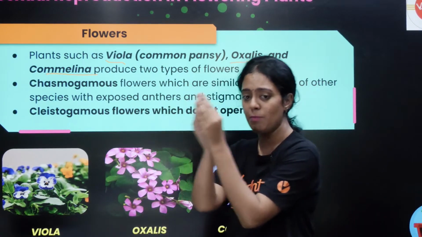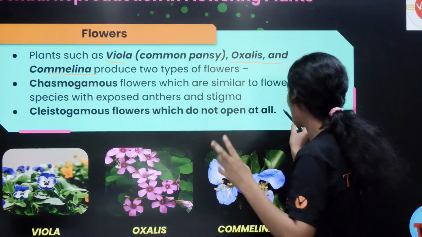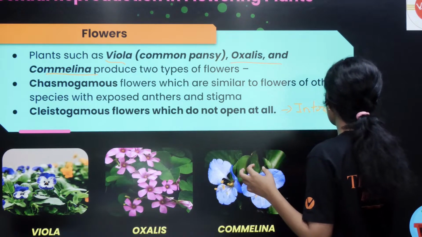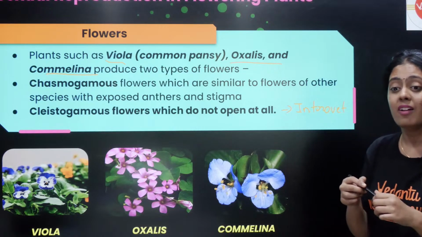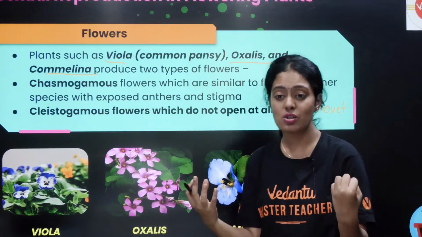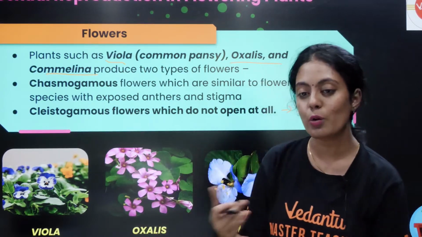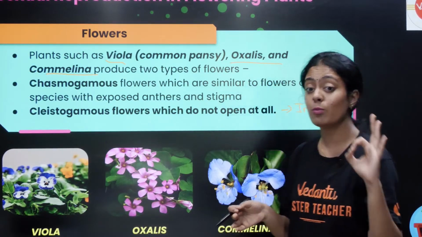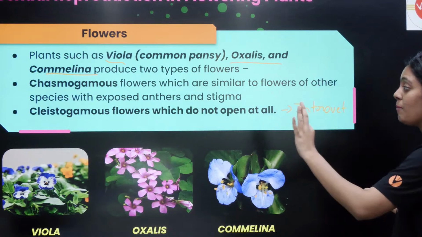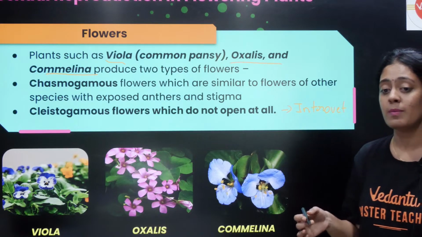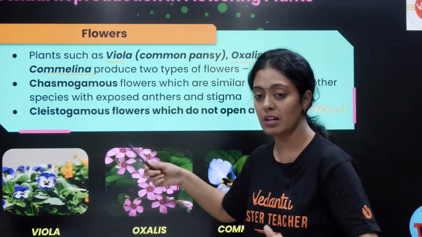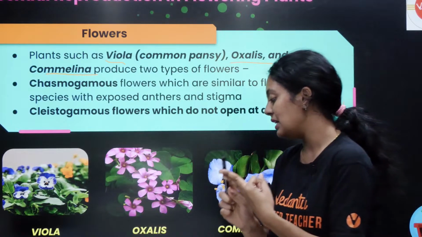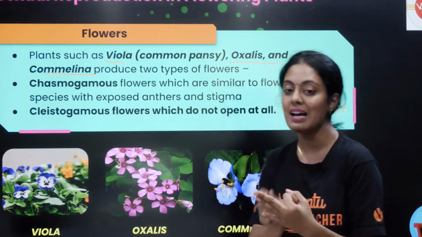Avanga eppome moodiye irupanga. Eppadi naam vechikalam? Introvert na enna? People who don't mingle with others. You can remember this as an introvert. Okay, whereas your chasmogamous is very much receptive. It will undergo autogamy or it will undergo xenogamy. Anything it can undergo. So that's very very important. So example for chasmogamous and clistogamous romba mukkiyam. Pictures kuduthirken, easy ah naabagam vechikalam. Viola, oxalis, commelina. Na appuram kepen. I will definitely ask this.